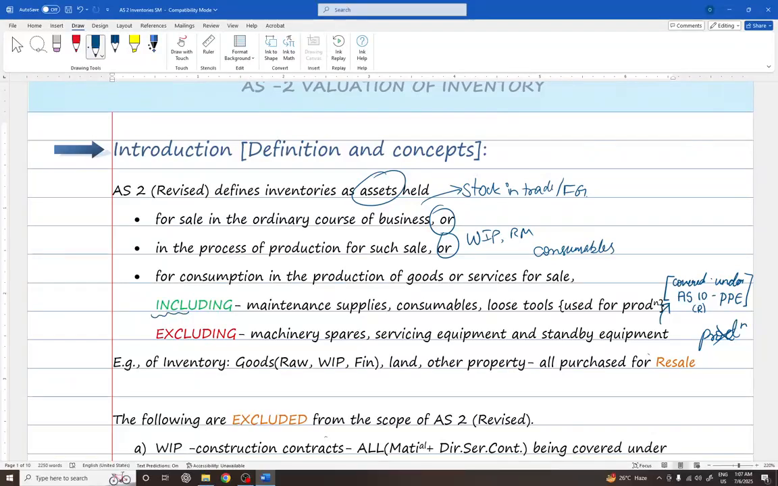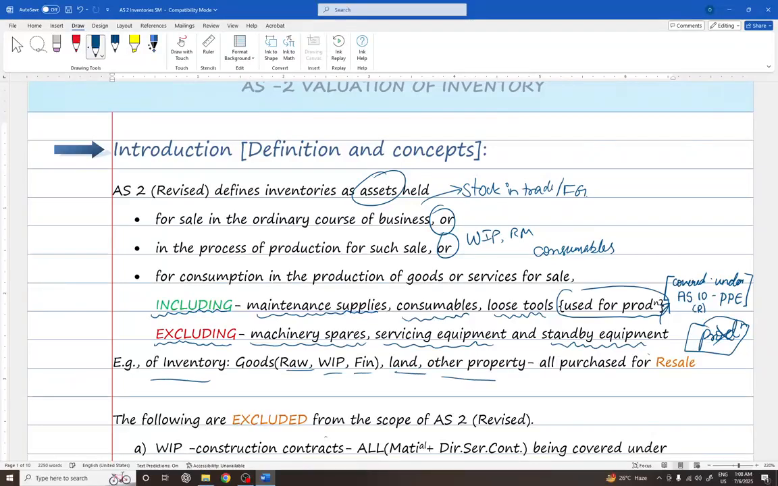Now, you see, it includes maintenance supplies, the consumables, as we discussed, and loose tools used for production. These words play an important role because all such items are used in the production, and the assets exclude machinery spares, servicing equipment, and standby equipment. Why? Because they do not form part of production, hence they are not included in the assets. Examples of inventories are raw material, work in progress, and finished goods, land and other property.